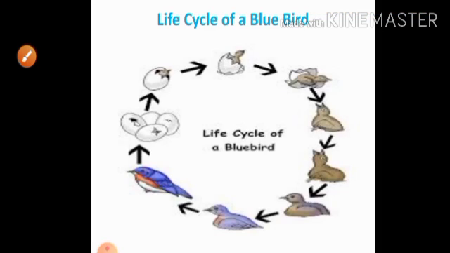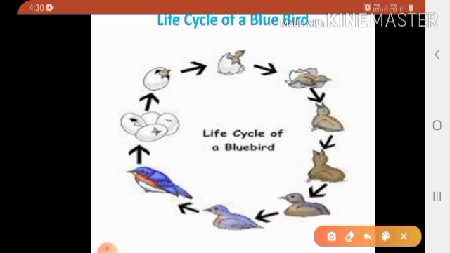Next is the life cycle of a bluebird. See here children in the diagram. Here also the same procedure. First, second, then third, fourth, fifth, sixth, seventh, eighth, ninth and the 10th. Embryo stage up to the adult stage. This is called the life cycle of a bluebird.